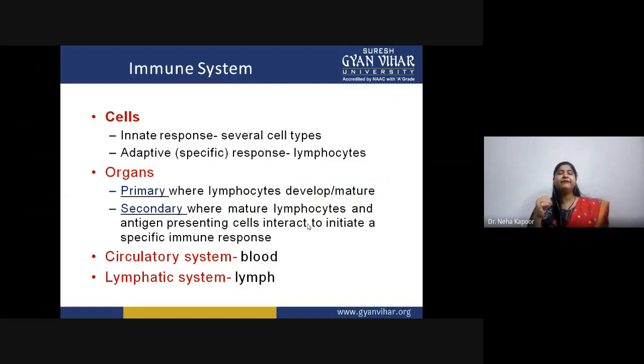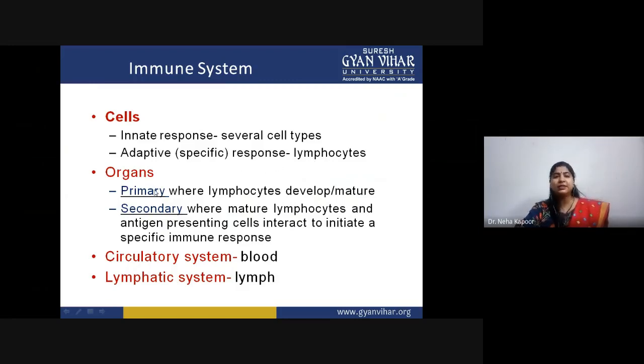Now, having talked about what is mucosal surface, what is mucosal immunity, and the basic immune system, immune response, immunology, the point is, what are the cells of this mucosal immune system? Depending upon the cells and organs, they are divided into two types. Innate response: in case of innate response, there are many cell types that play an important role. However, in case of adaptive or specific immune response, lymphocytes are the major key players.